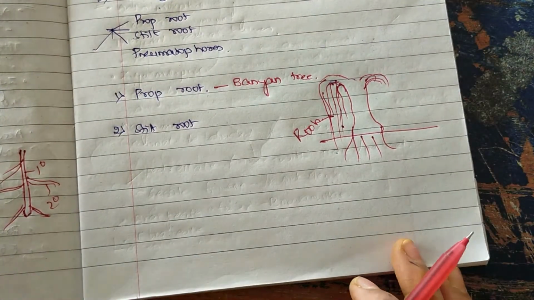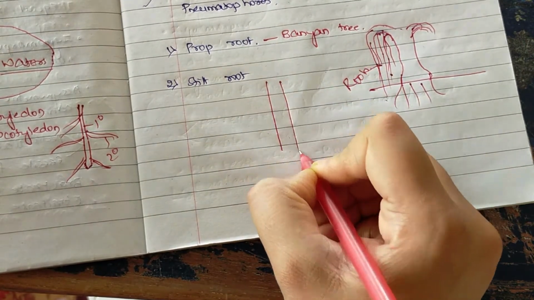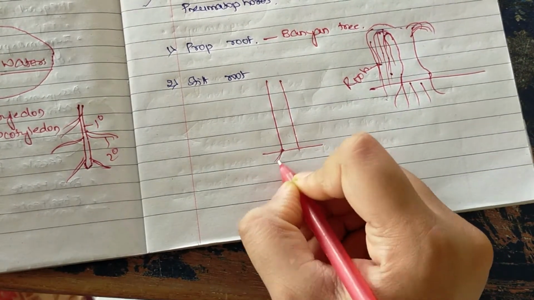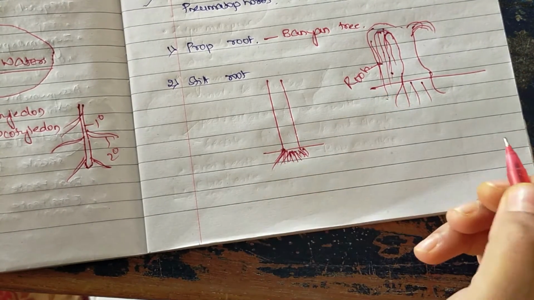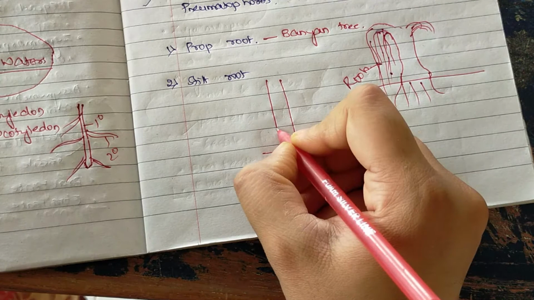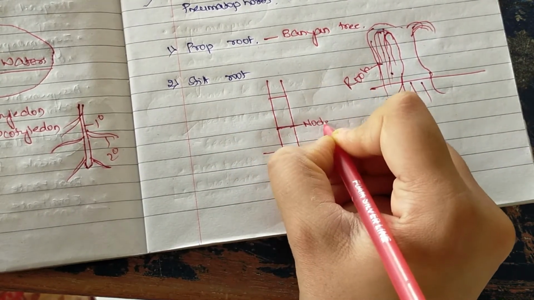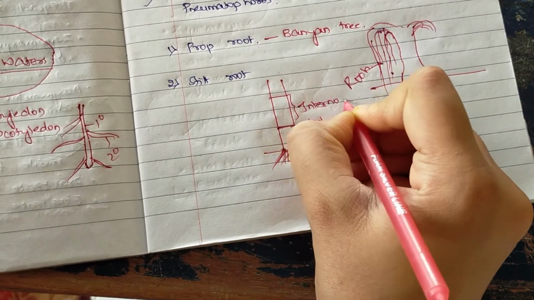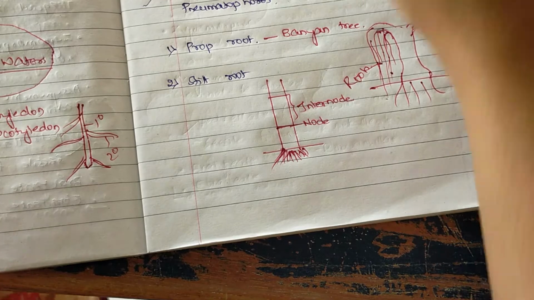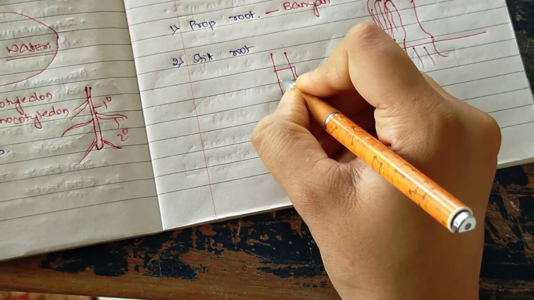Stilt root, you can take the example of sugarcane plant or the maize plant. Here I'll just draw the example of sugarcane. Okay, this is a sugarcane. It is a monocotyledon plant, that's why we find fibrous root system in them. So here stem basically consists of node, and this is the region called internode. From each node, new roots arise.